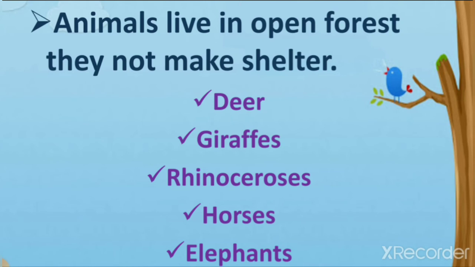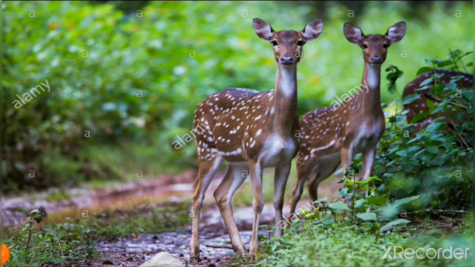So all these animals are living in open forest. Now how are they living? When I show you some pictures, you can understand that they are living in open forest. So the first picture is a picture of deer. Here you can see the beautiful deer, right? So where they are living, where they are standing, you can see here. What is this?